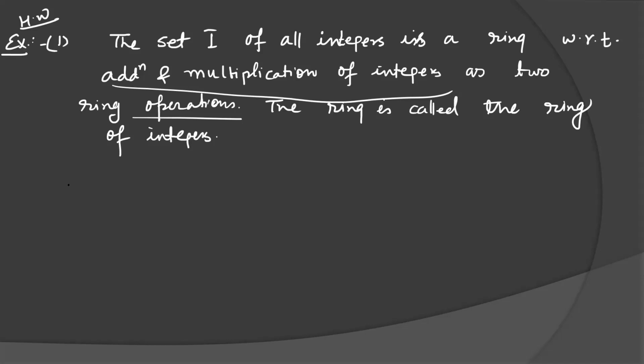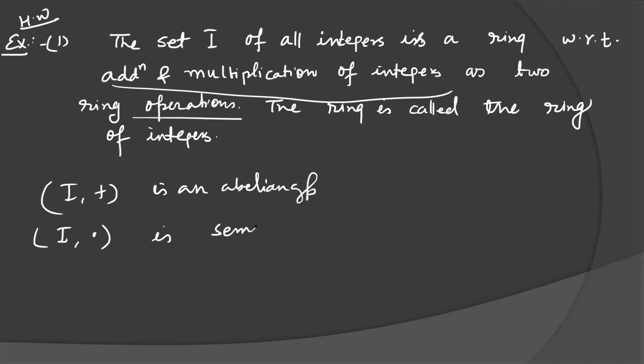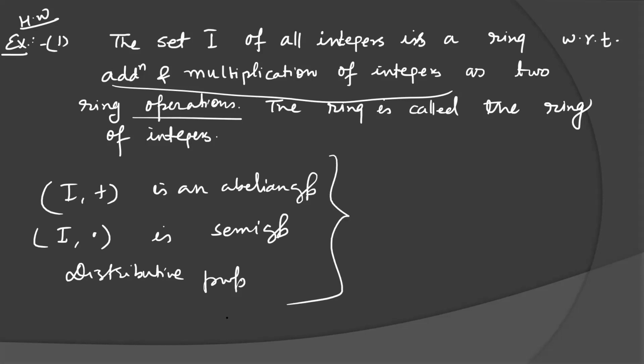So you can prove that (I, +) is an abelian group. You can easily prove it; I have already discussed. (I, ·) is a semigroup, and the distributive property holds. So if you prove these properties, you will get that this is your ring. Next example I am taking. Discuss these examples in detail, okay?